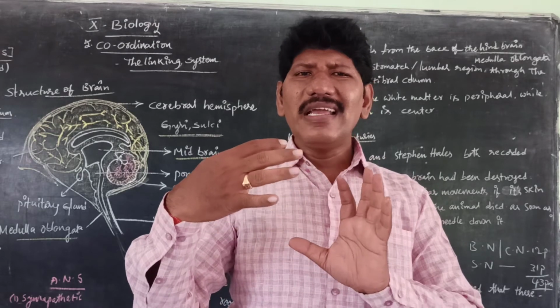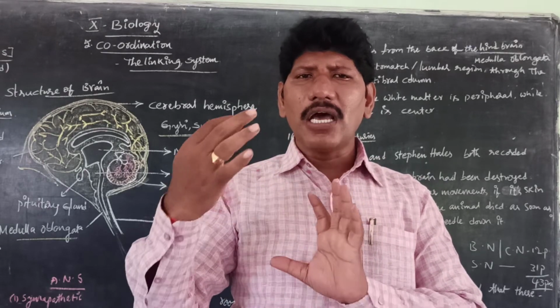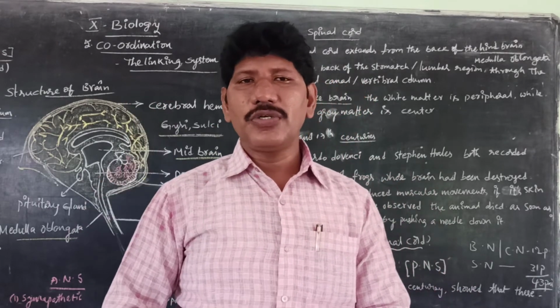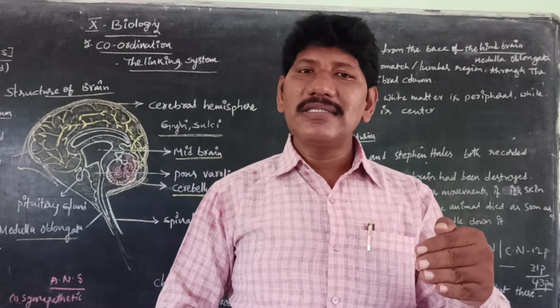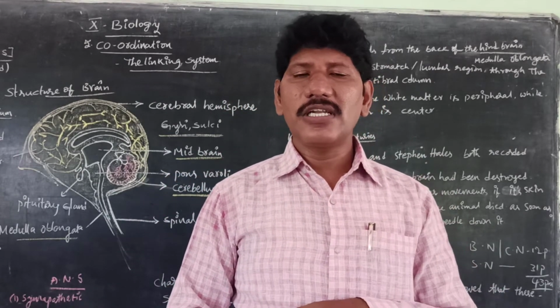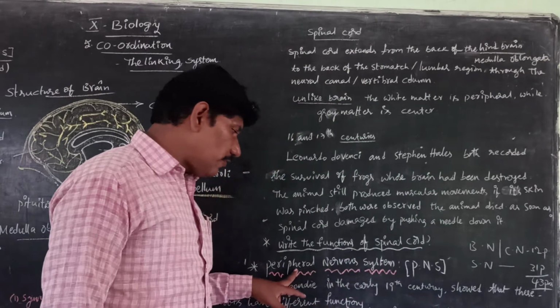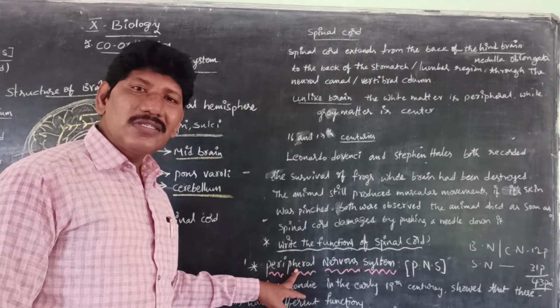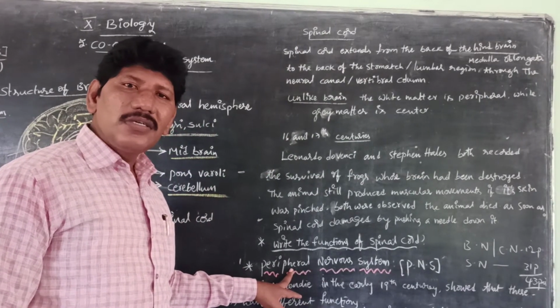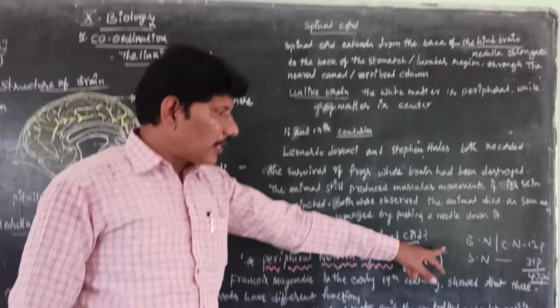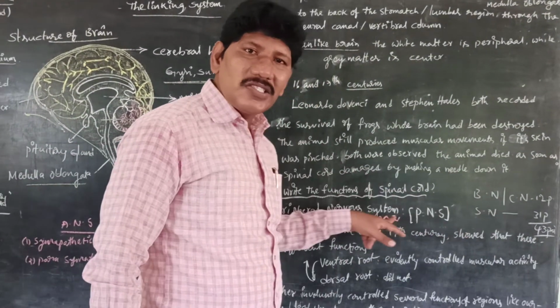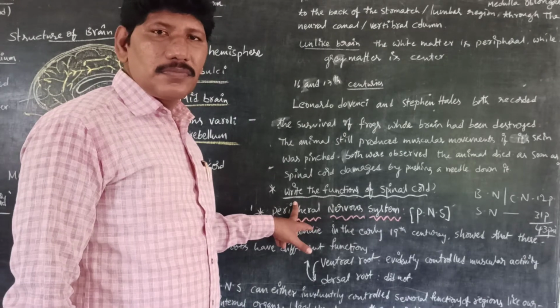So several internal activities are controlled by this peripheral nervous system, so it is also called the autonomous nervous system. Is it clear, children?